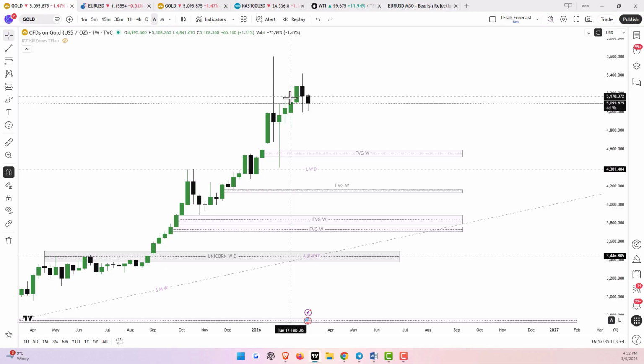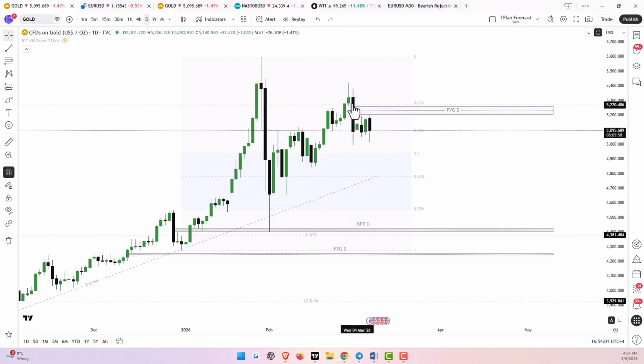Gold candle closed with a 2% drop. At the beginning of last week, following the start of the Iran-US war on Monday, the price of gold experienced an increase, but after reacting to the $5,420 level, it retreated from that area. After this price drop, there was solid support around the $5,000 level, and over the past few days, it has been fluctuating within this range.